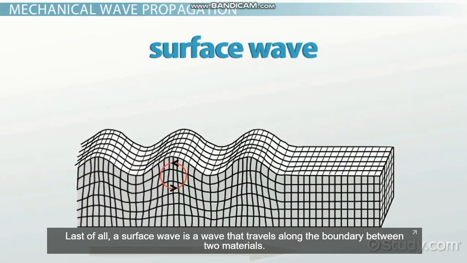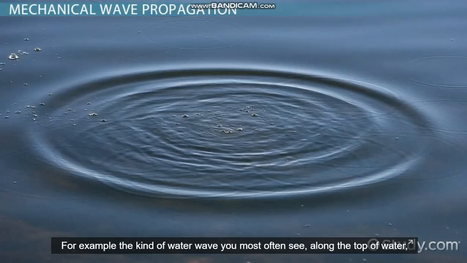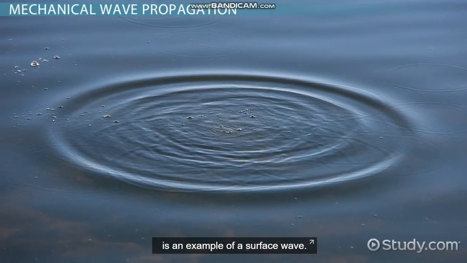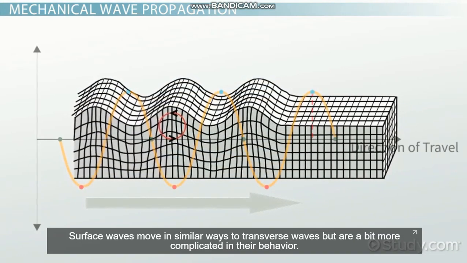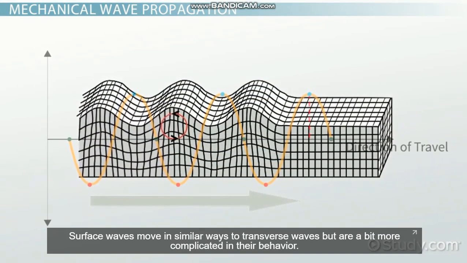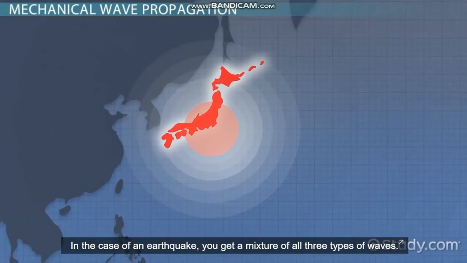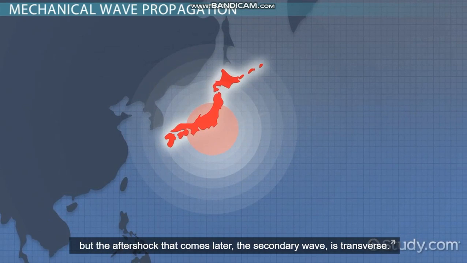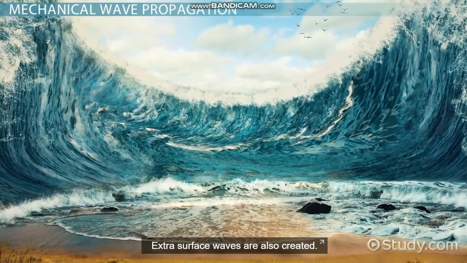Last of all, a surface wave is a wave that travels along the boundary between two materials. For example, the kind of water wave you most often see along the top of the water is an example of a surface wave. Surface waves move in similar ways to transverse waves, but are a bit more complicated in their behavior. In the case of an earthquake, you get a mixture of all three types of waves. The initial earthquake, called the primary wave, is longitudinal, but the aftershock that comes later, the secondary wave, is transverse. Extra surface waves are also created.